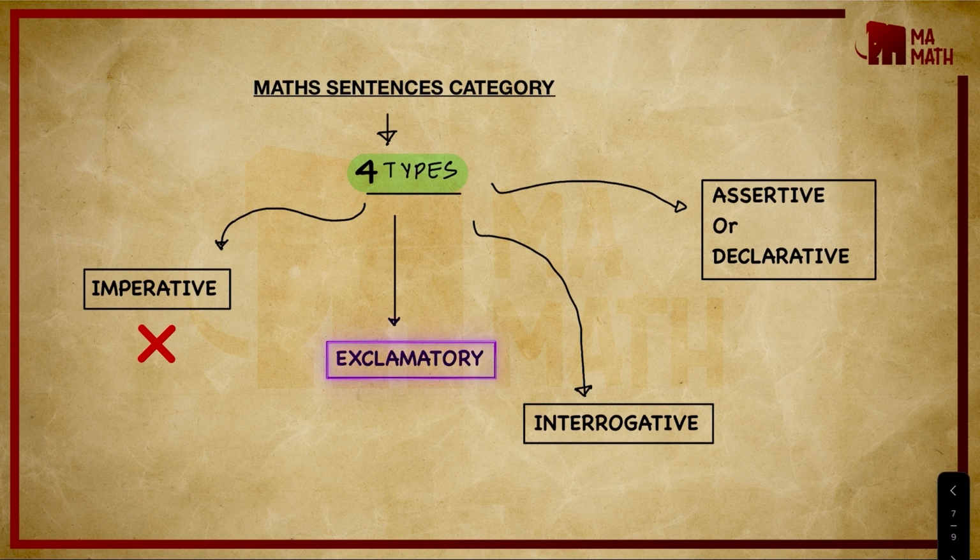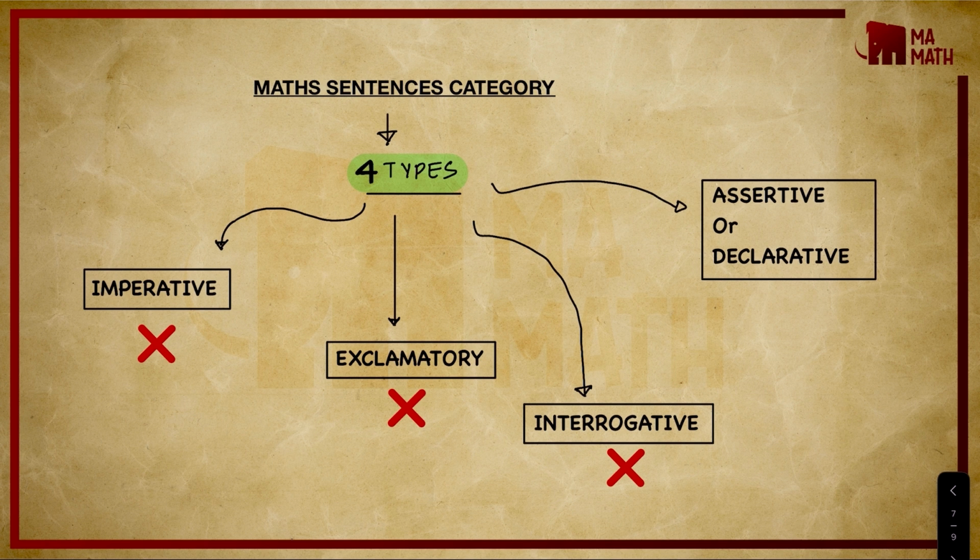Exclamatory sentences are surprises, and they do not have any truth value attached, so we don't associate a true or false statement with them. Interrogative sentences are formed by questioning, so even here we don't have any true or false value.